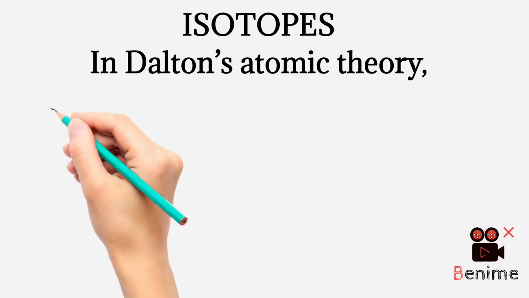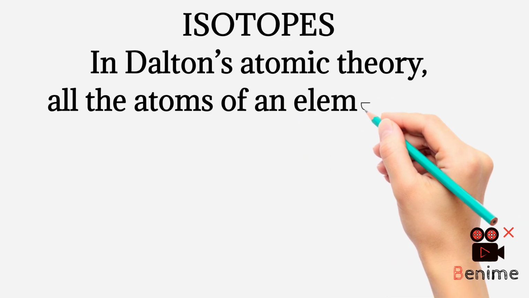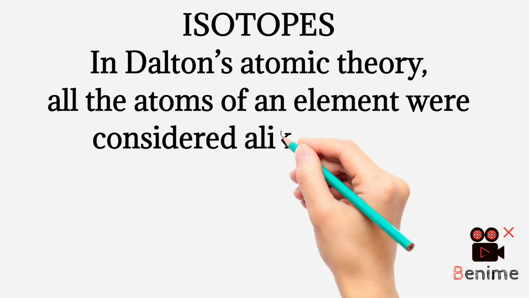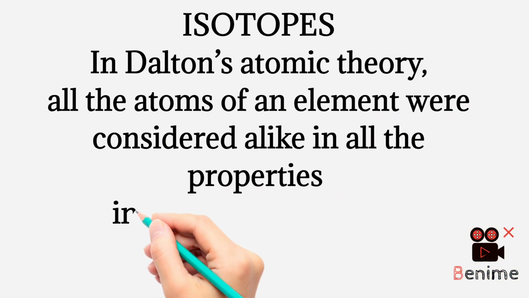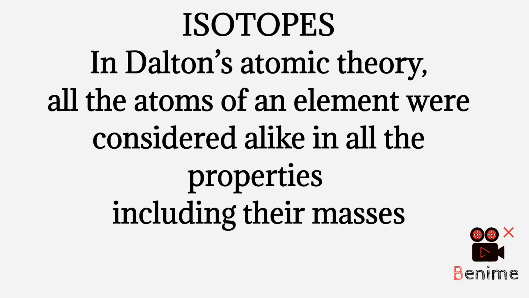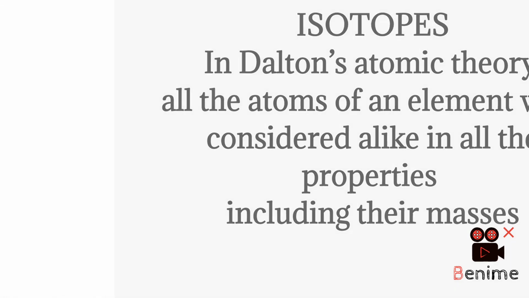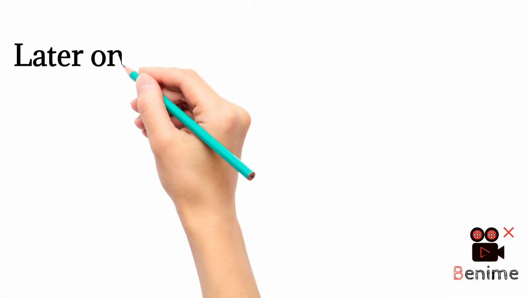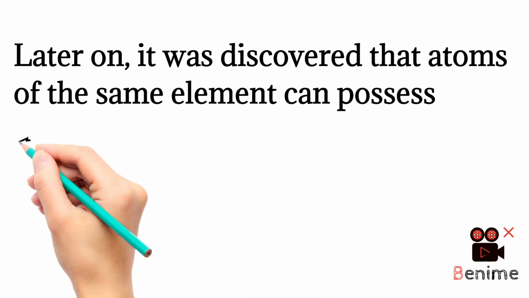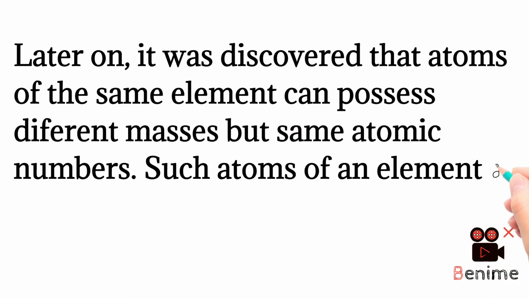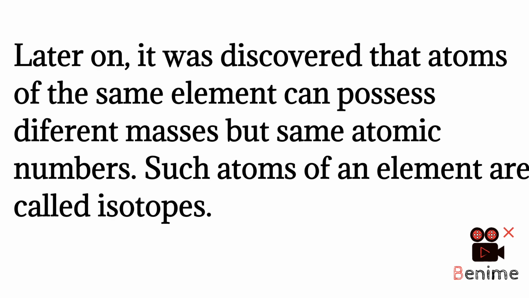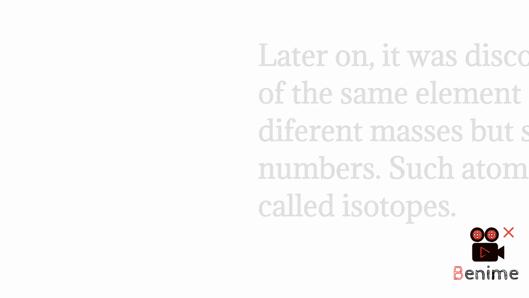Isotopes. In Dalton's atomic theory, all the atoms of an element were considered alike in all the properties, including their masses. Later on, it was discovered that atoms of the same element can possess different masses but the same atomic number. Such atoms of an element are called isotopes.